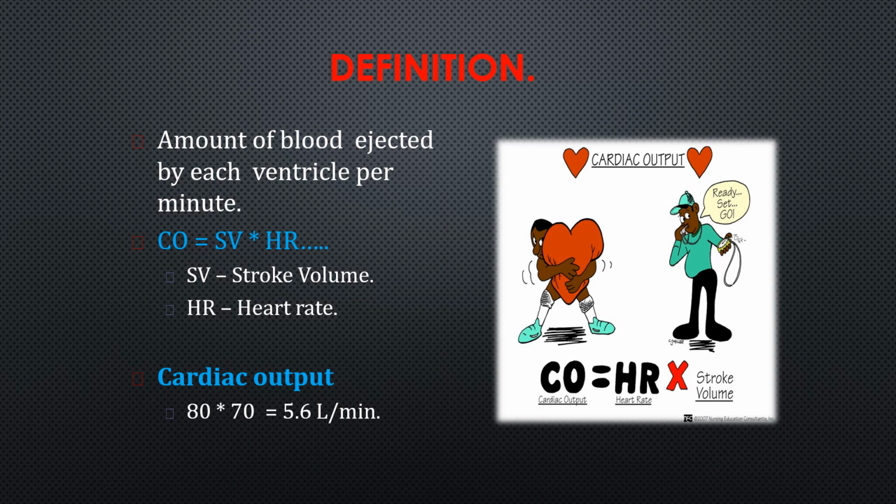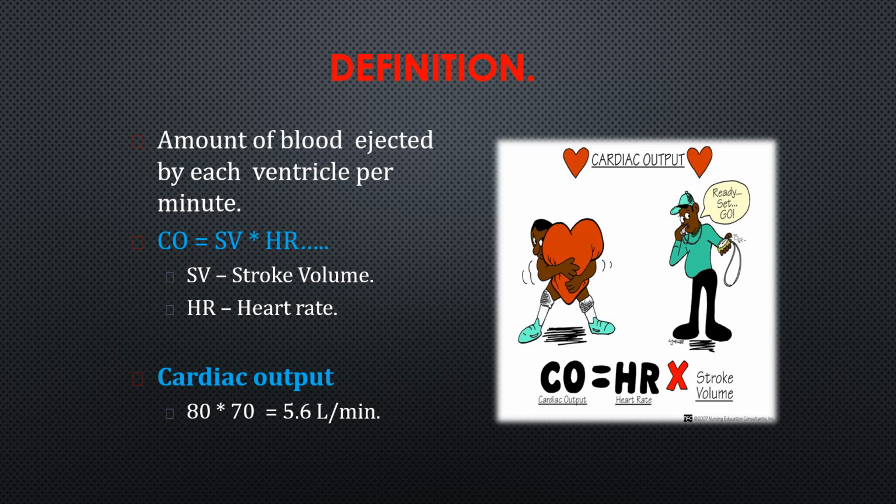So what is stroke volume? Stroke volume is the amount of blood pumped by each ventricle per beat. Cardiac output is the amount of blood ejected by each ventricle per minute. So stroke volume is per beat and cardiac output is per minute.